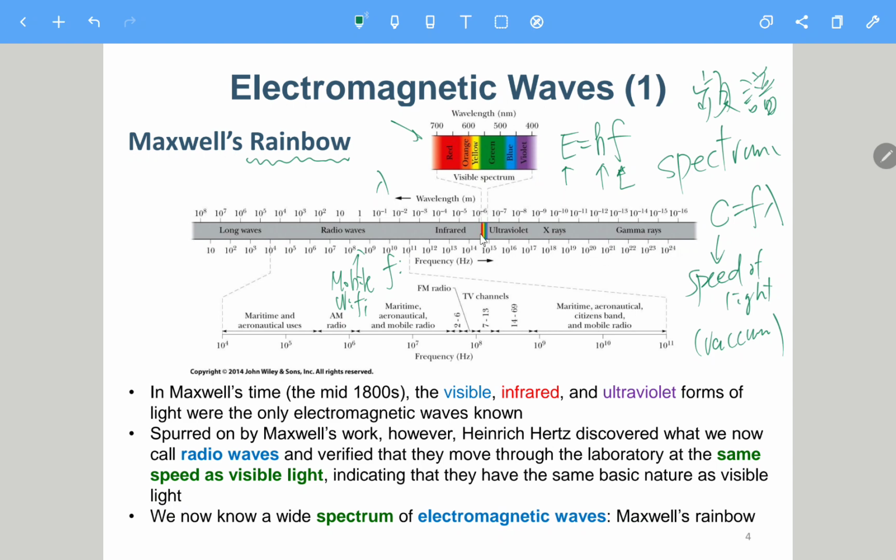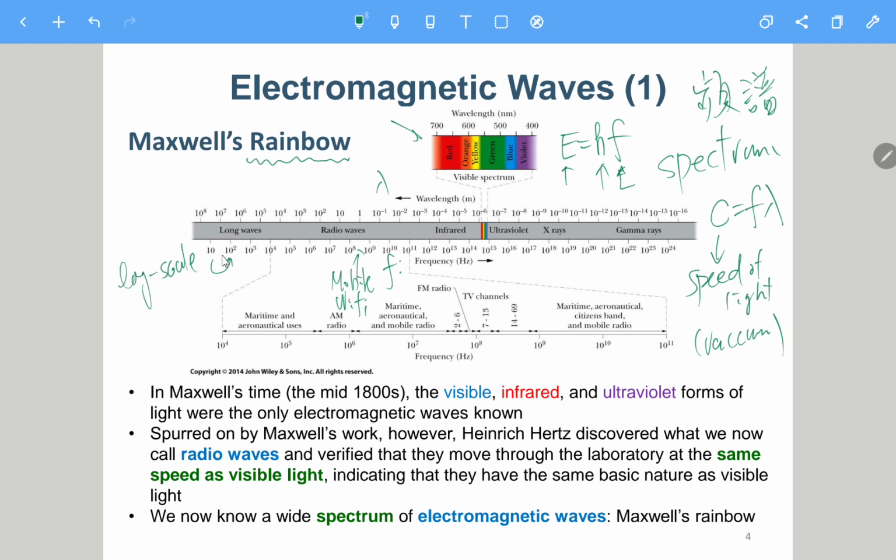This rainbow only occupies a small portion, from 10 to the 14 hertz to not more than 10 to the 15 hertz. So this is a very narrow region. Of course this scale is a log scale. Log scale means every step is 10 times larger than the previous one.